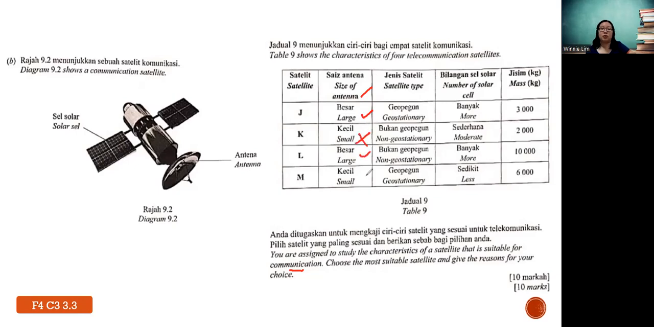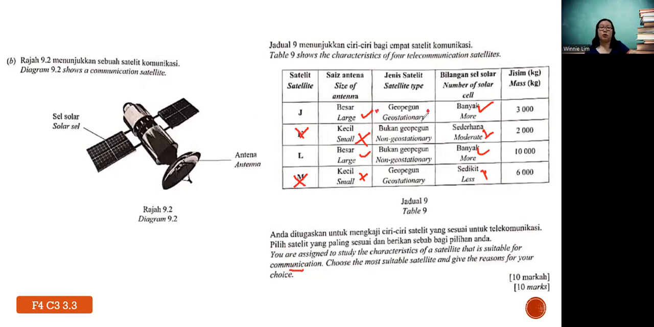So this is how you all do this type of questions. You see the expect, and then which one you are confident and you surely know the idea. Is more solar cell better or less? More also. So it seems like K and L is out already. And then should this satellite be geostationary or non-geostationary?